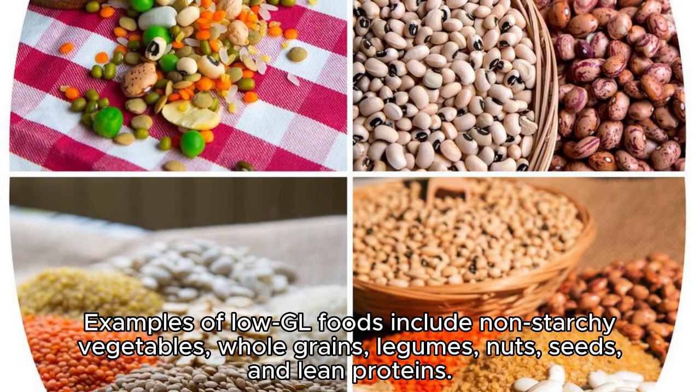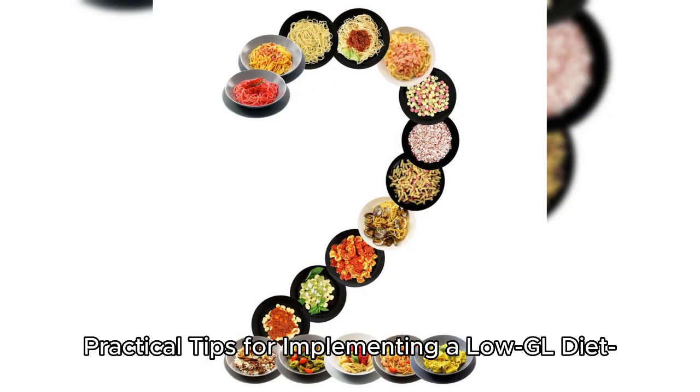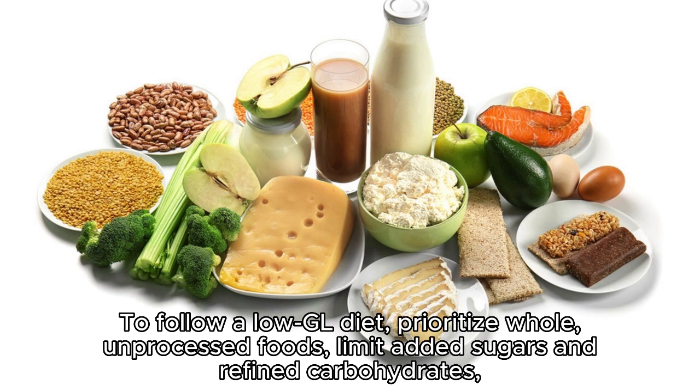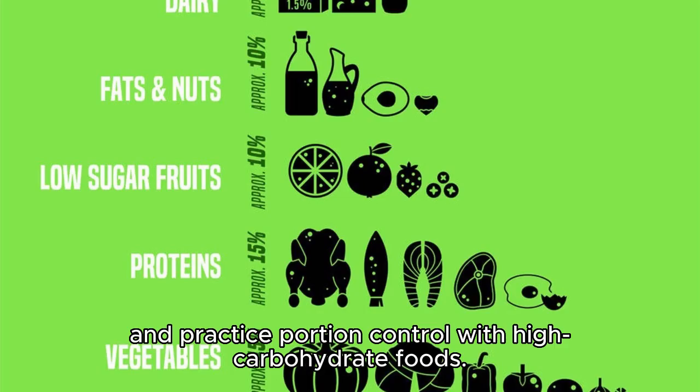Examples of low GL foods include non-starchy vegetables, whole grains, legumes, nuts, seeds, and lean proteins. Practical tips for implementing a low GL diet. To follow a low GL diet, prioritize whole, unprocessed foods, limit added sugars and refined carbohydrates, and practice portion control with high carbohydrate foods.